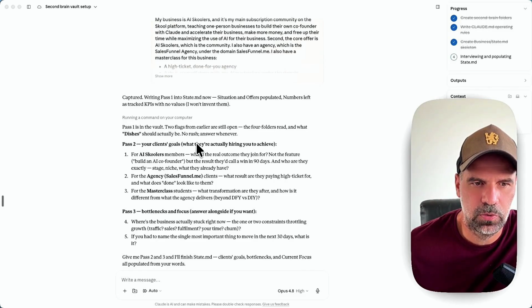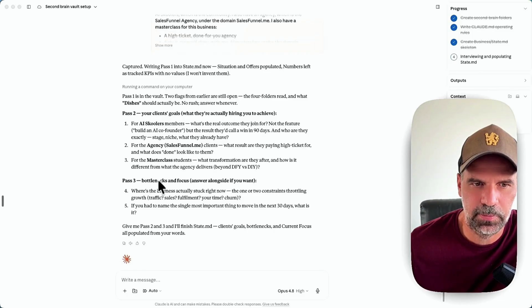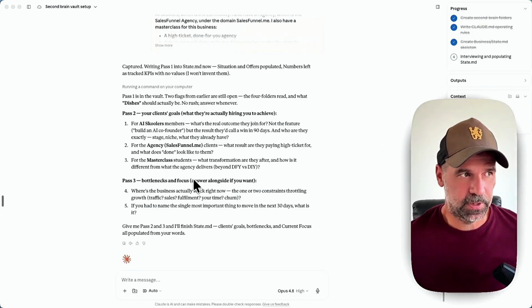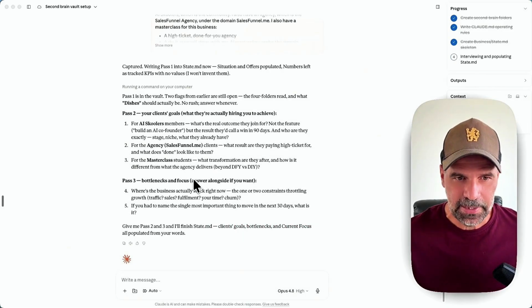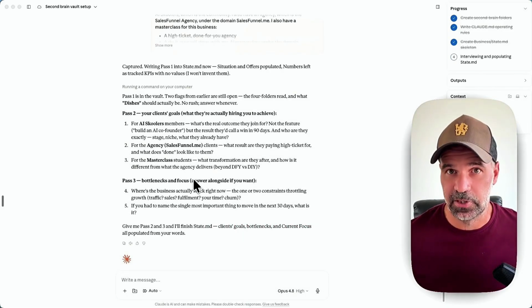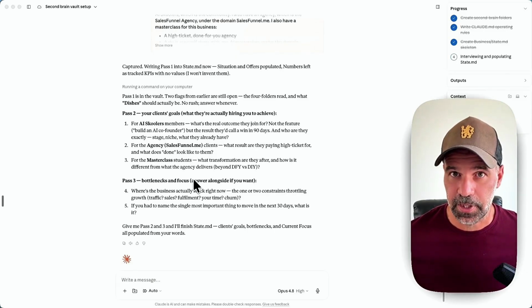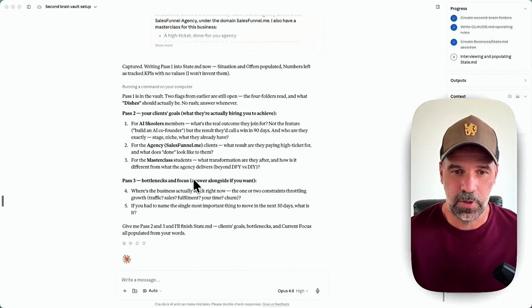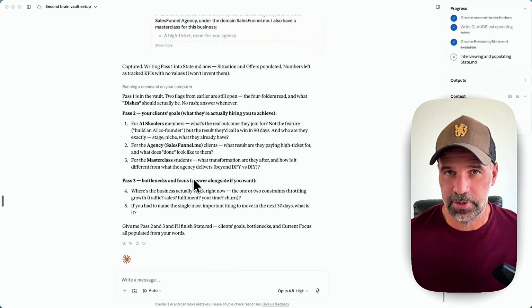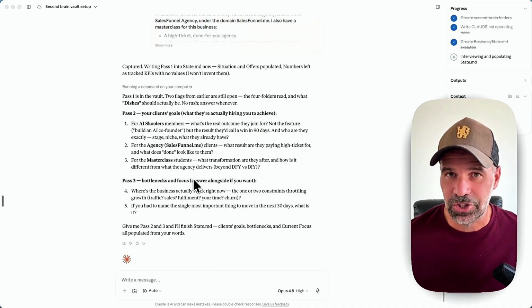So pass 2, your client goals, and pass 3, bottlenecks and focuses. This is something that you can do along, and especially the bottlenecks and focuses are very important. This is something that frankly just developed because I was using the system. So usually you have some kind of decisions to make at any point in time. I had some tough decisions to make with what kind of offers, what kind of markets should I go into. And I noticed that those are bottlenecks or knots to solve, right? And that determines basically where you focus on with your business. So it's critically important to make good decisions in your business. And this is what this is specifically for, to resolve the knots and make good decisions in your business, right?